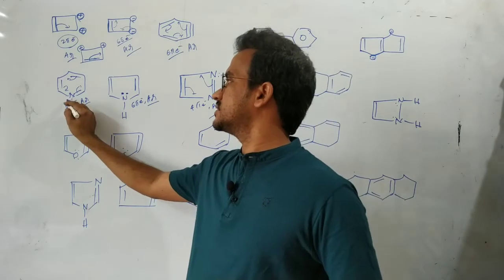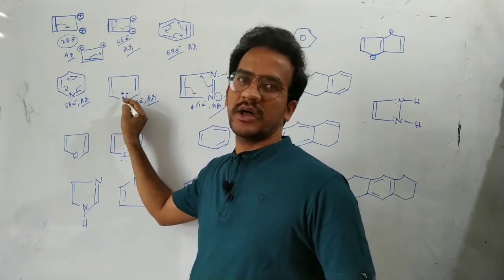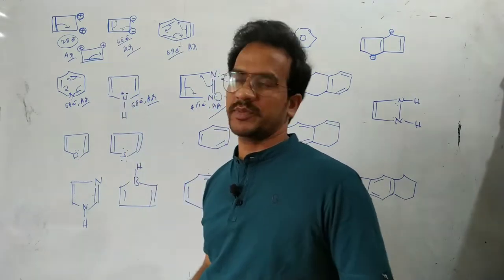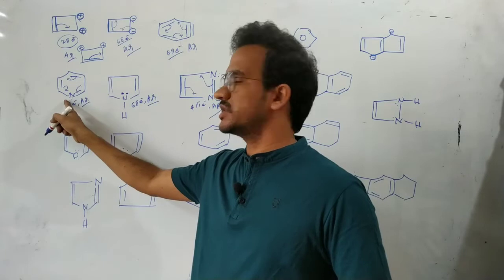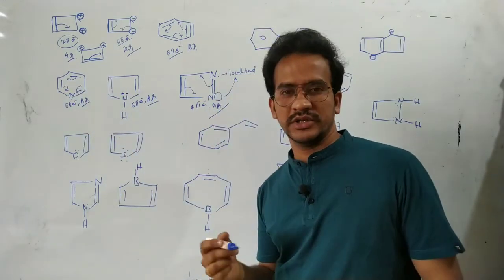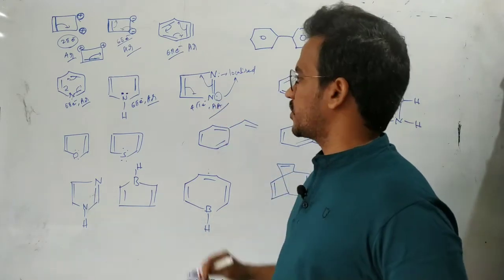Here in this case, these non-bonding electrons are localized, but in case of pyrrole, these non-bonding electrons are delocalized. Okay, so total is 6 electrons. But in this case 6 electrons, but these electrons are localized. Here in this case the pi bond has delocalization. 4 pi electrons are delocalized, so that is an anti-aromatic compound.